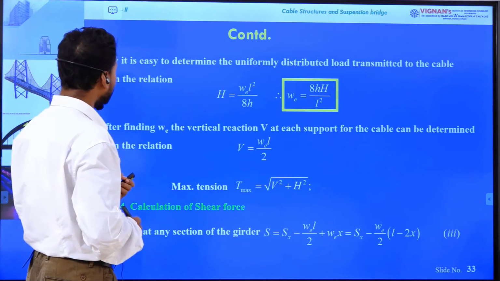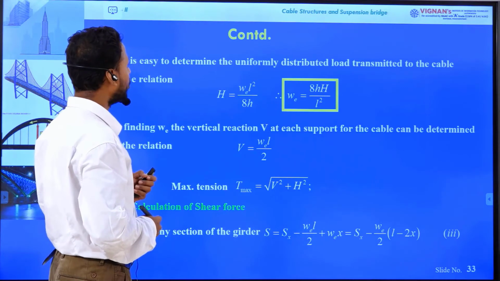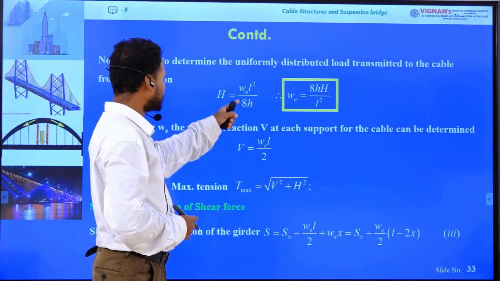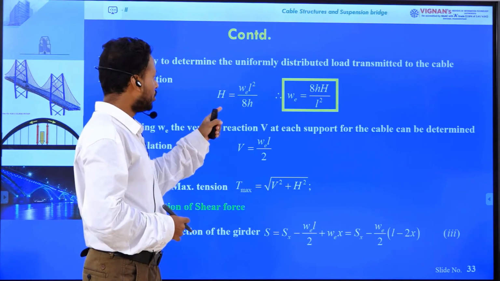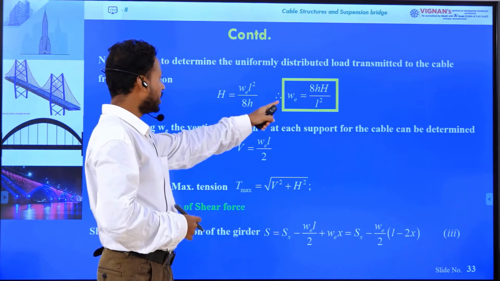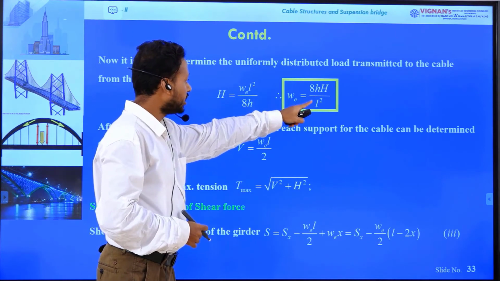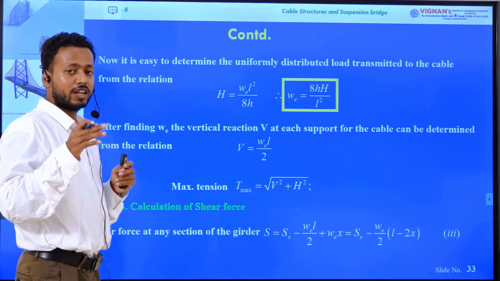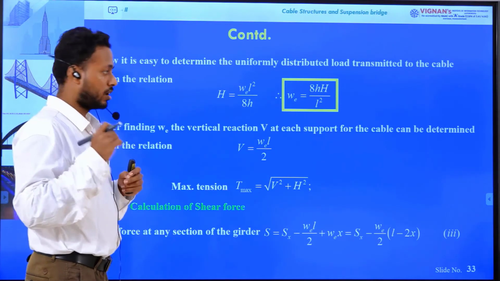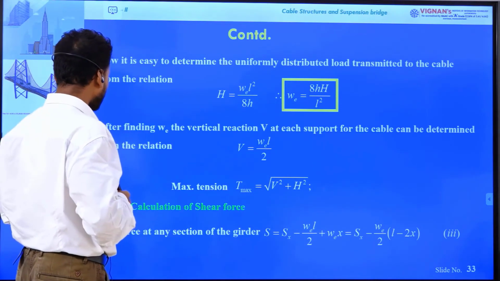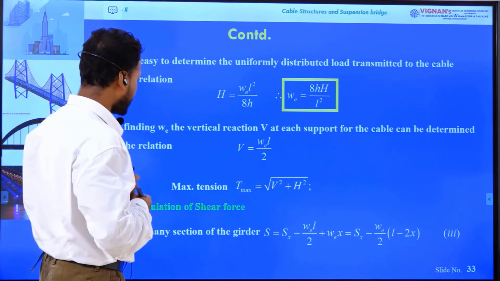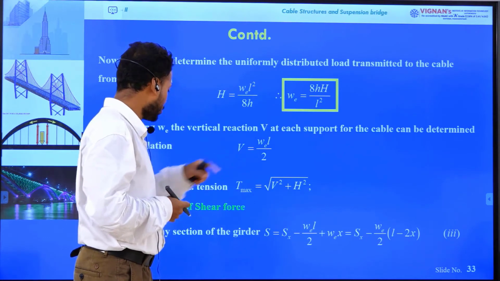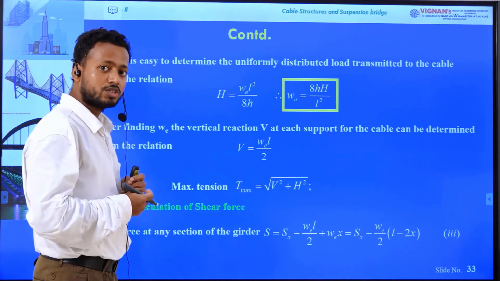Now it is easy to determine the uniformly distributed load transmitted to the cable from the relation H equals WL square by 8h we know. So what will be the W value? We equals 8H by L square. This is the rate of loading or load intensity working on the girder, right? After finding out We, we can calculate the vertical reaction at each support, that will be V equals WL by 2, okay, and the maximum tension also we can determine.